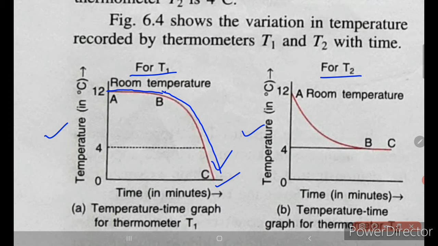And for thermometer 2, that is the lower thermometer, initially the temperature falls down, but it becomes steady when it reaches 4 degrees Celsius, because at this point the water becomes heavy, right? So I hope you have understood this explanation of Hope's experiment, right?